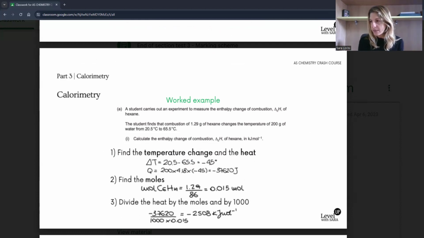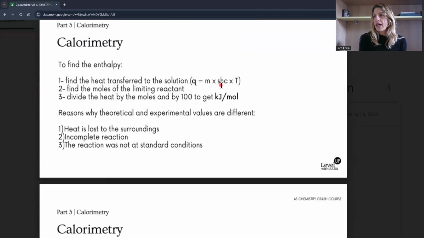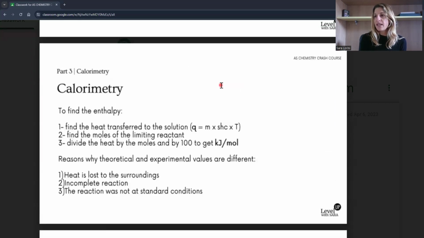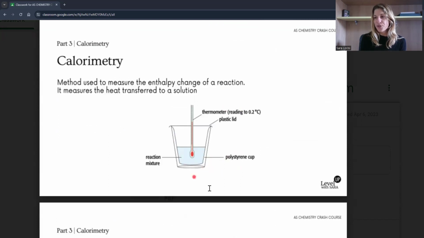So you have to think logically about the heat, if there is more heat in the reaction, less heat in the reaction, and the effect that this would have on the enthalpy. Okay, so there is some logic here. We will see some questions. And in terms of how to improve the experiment, and let's look at the diagram, how to improve the experiment and the sources of errors.